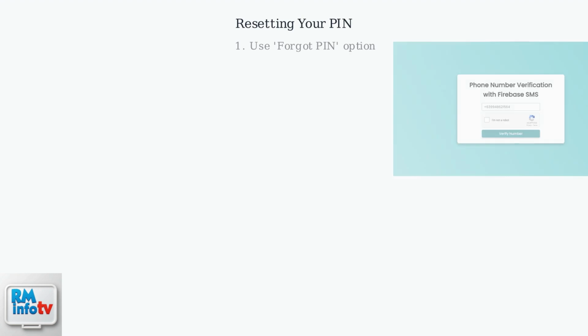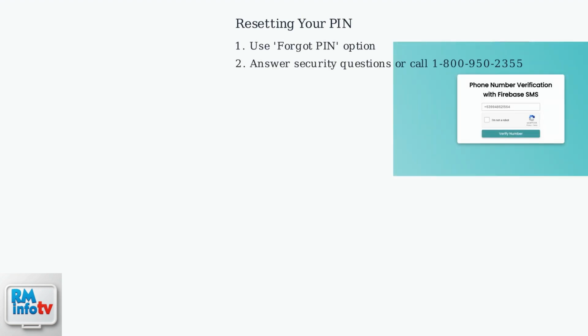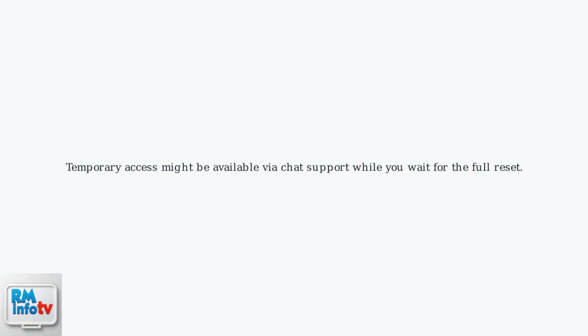For your PIN, use the Forgot PIN option, which may require answering security questions or calling 1-800-950-2355. Remember, temporary access might be available via chat support while you wait for the full reset.